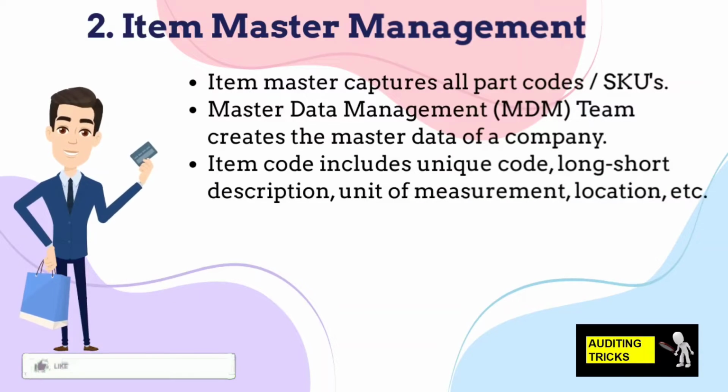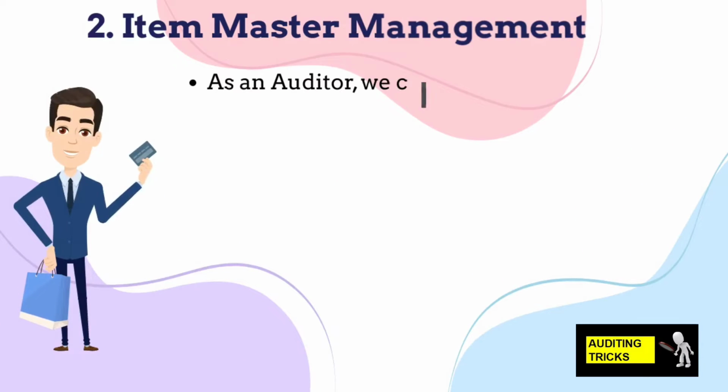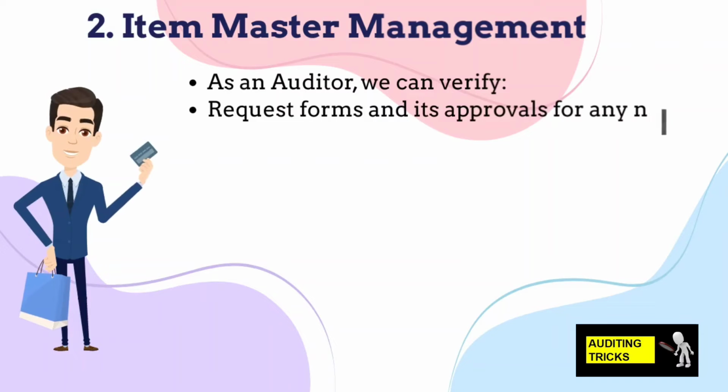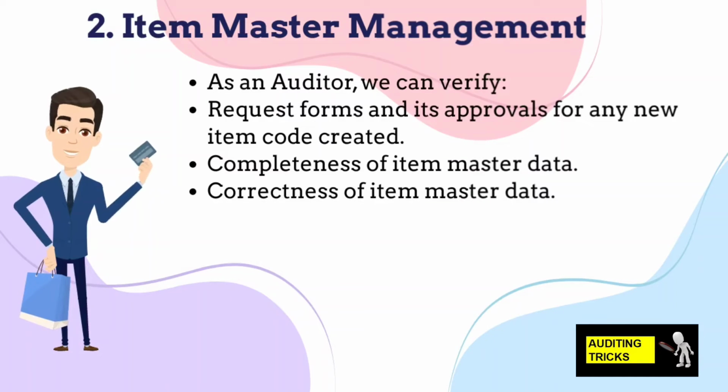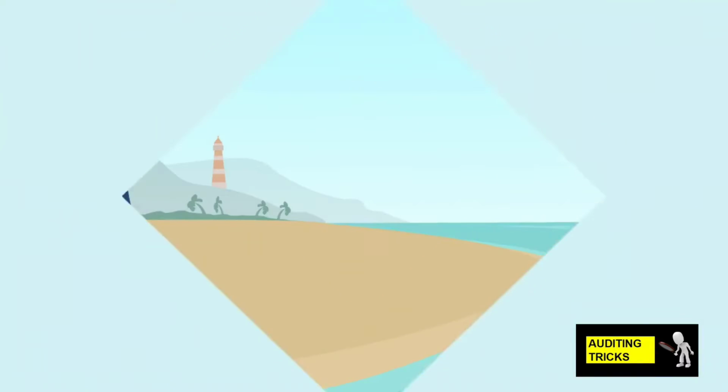Item master of each item contains a system generated unique item code, description of your item, unit of measurement, storage location, etc. As an auditor, we can verify if the new item codes were created with a request from the store or user department and if it contains the required approvals. We can compare the request form and master data to ensure completeness and correctness of the master created. We can check if any duplicate description item is included in the master.